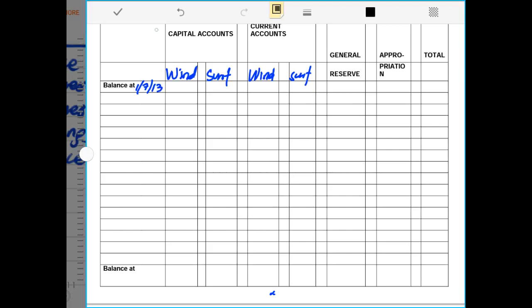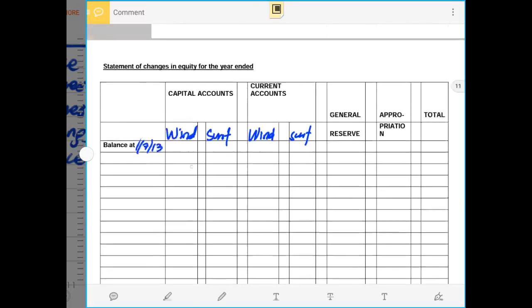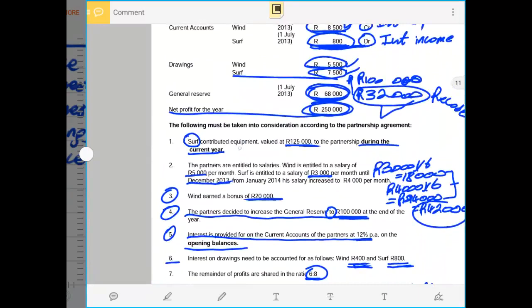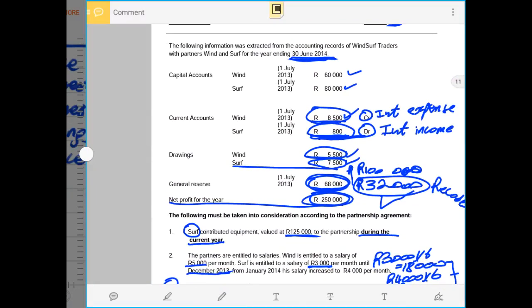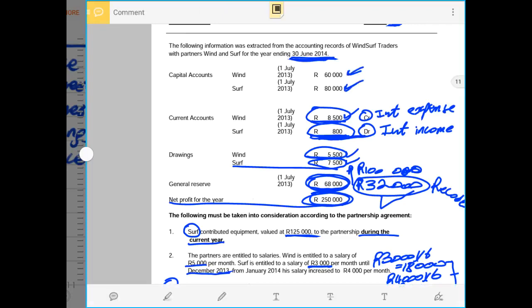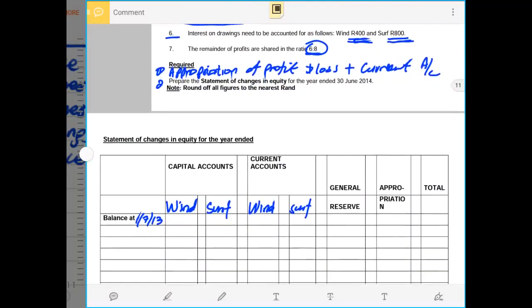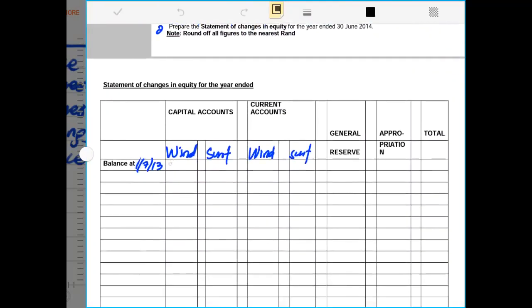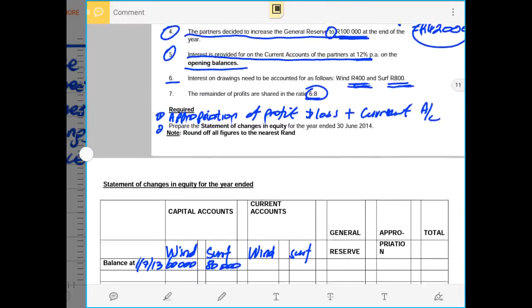And the capital contribution opening balance for Partner Wind was given to be 60,000 rands and 80,000 rands for SAF. So we record those balances as they are: 60,000 rands and 80,000 rands.